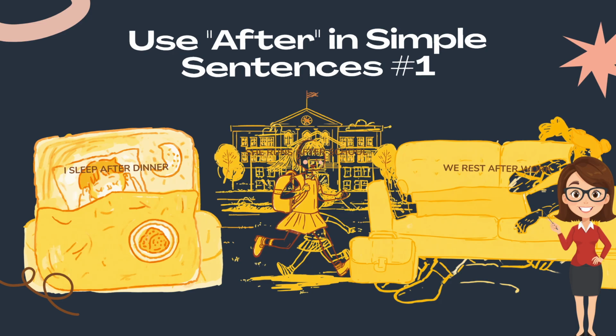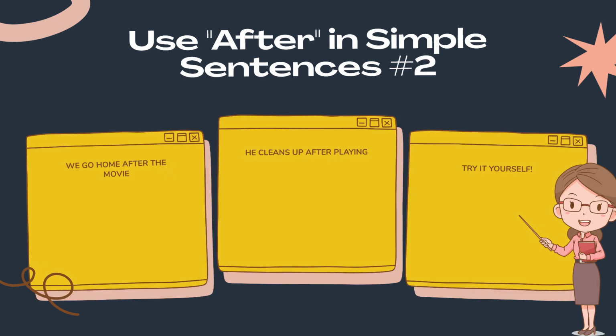Here are some simple sentences with after. I eat breakfast after I wake up. She goes to work after she gets ready. They play after school. More examples, we rest after lunch. He studies after dinner. I watch TV after finishing homework. Each sentence shows time order.